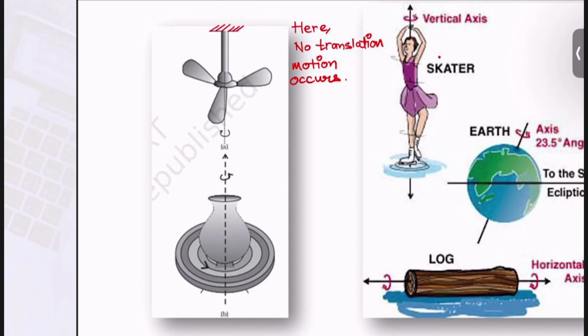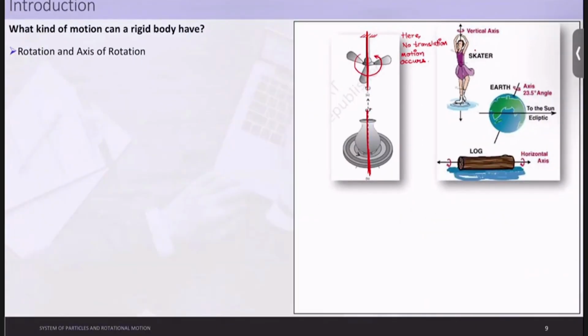Now what can happen? It can only rotate in this fashion. Correct? Fine. The most common way to constrain a rigid body so that it does not have a translation motion is to fix it along a straight line. So you can see clearly that we have just imparted an axis of rotation to it, or basically we have fixed it along a straight line. Similarly, you can see this also. Here also we have done the fixity along a straight line so that the rigid body is now constrained from its translation motion. Fine. So let me just write it here.